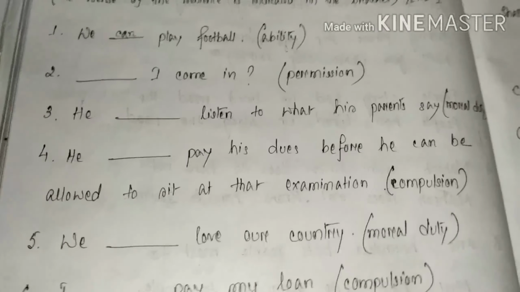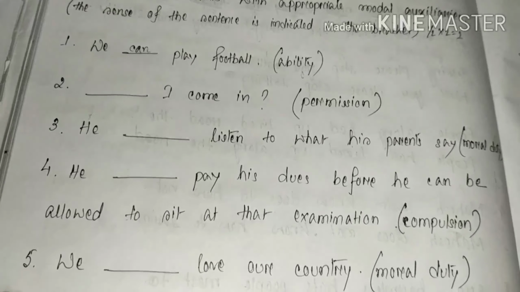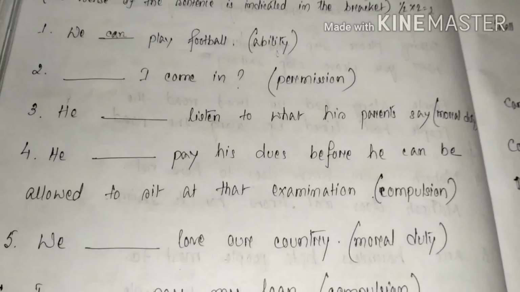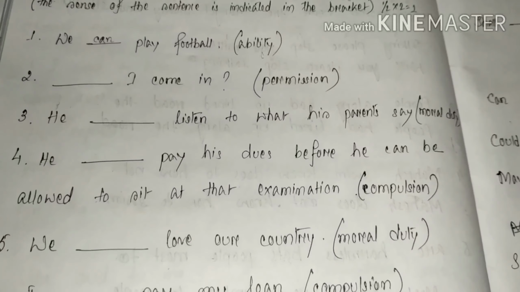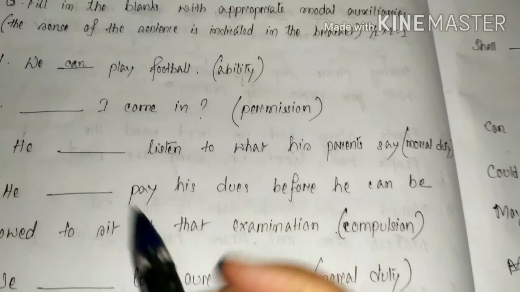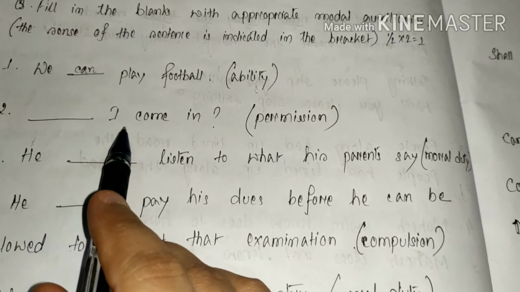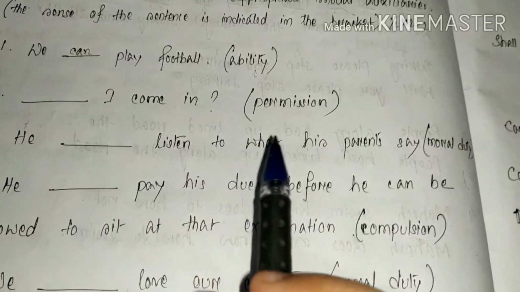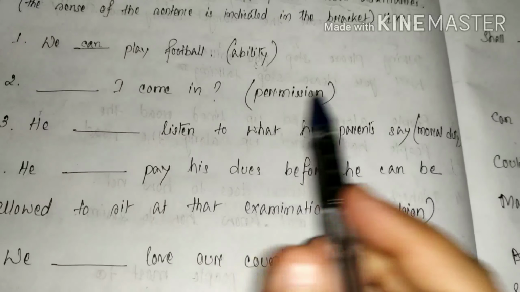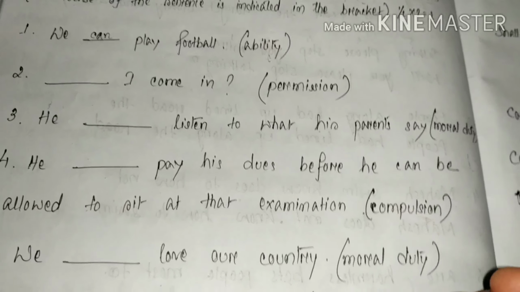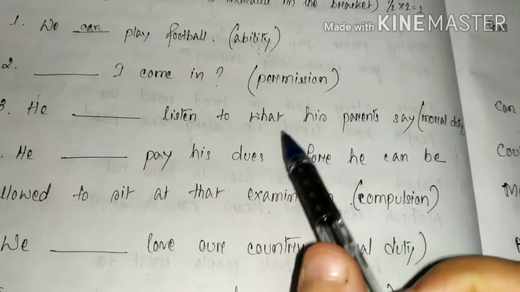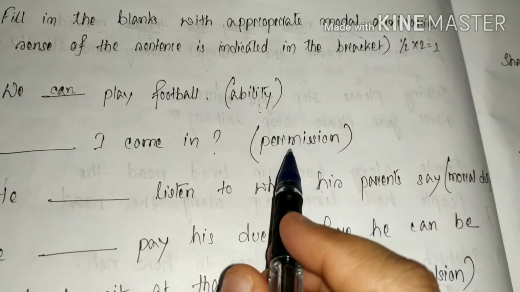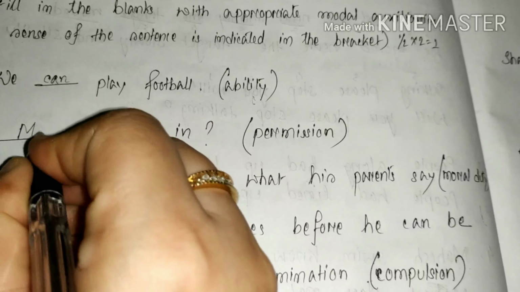These are some sentences which repeatedly come up year after year in your examination, but you should practice more. We will do more. Let me see. Dash I come in, permission. When we want to get inside someone's house or room, what do we do? We take permission. So what can we write? May I come in. May signifies permission.